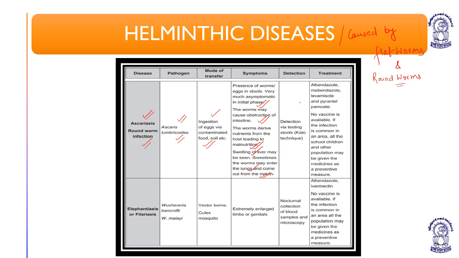It is detected by testing stools; the stool culture is done with the help of the Kato technique. The treatment is anti-helminthic drugs like albendazole, mebendazole, levamisole, pyrantel, and piperazine. All these are anti-helminthic drugs.